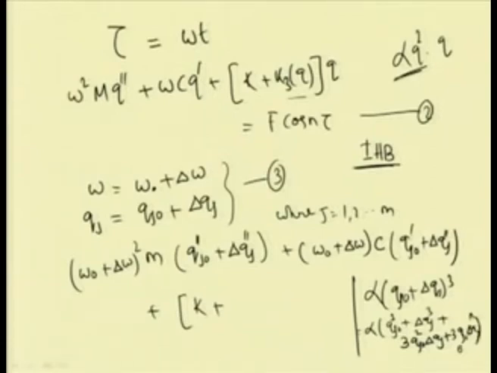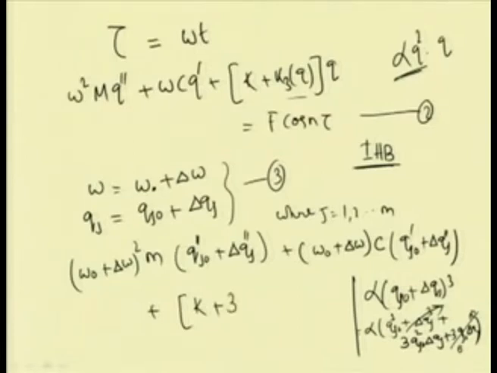In this case I can neglect the delta q j cube and delta q j square terms. The remaining terms will be alpha q j 0 cube plus alpha into 3 q j 0 square delta q j. So in general, if this is a cubic nonlinear term, I can write these terms in this way.